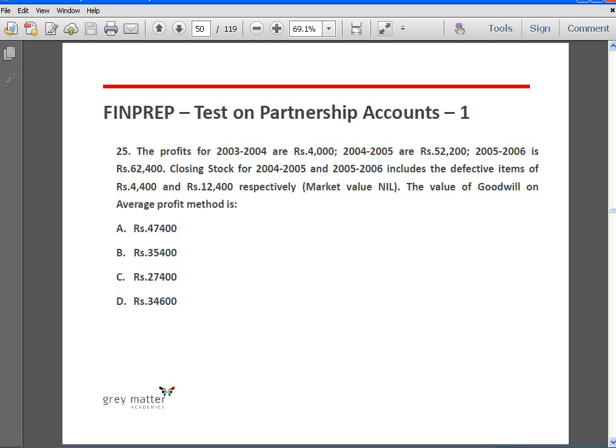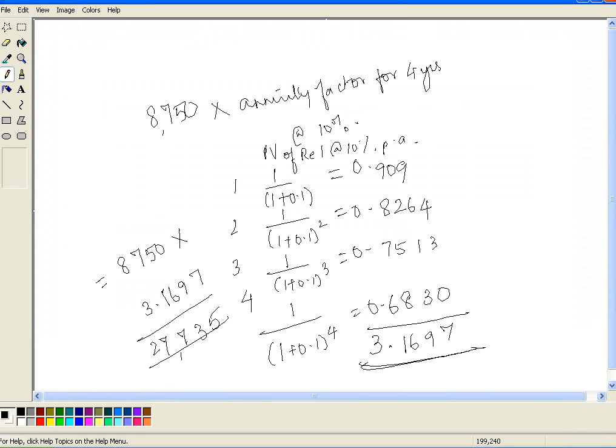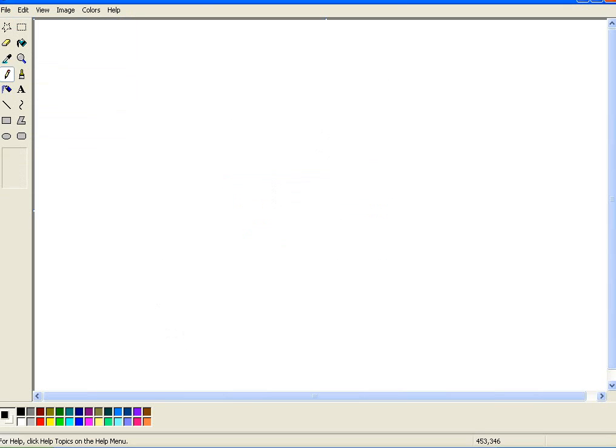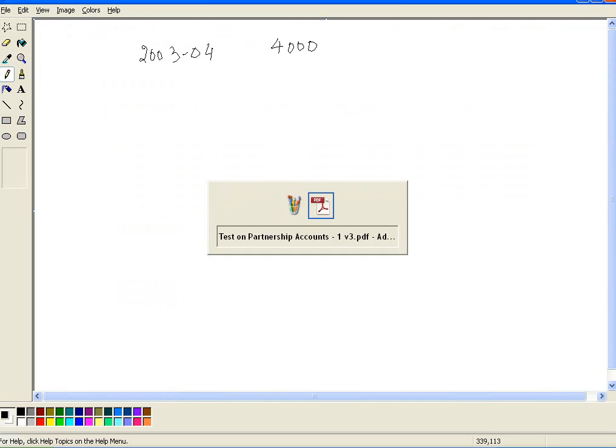Right? So now let's look at what are the profits that we have to consider. Okay, 2003-2004 no change, there are no errors, so we can take the profit that is given to us. 4,000 rupees is the profit.